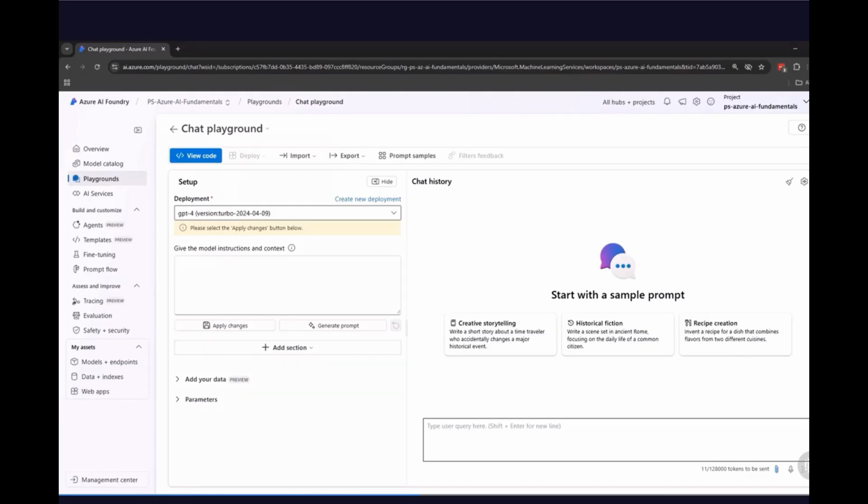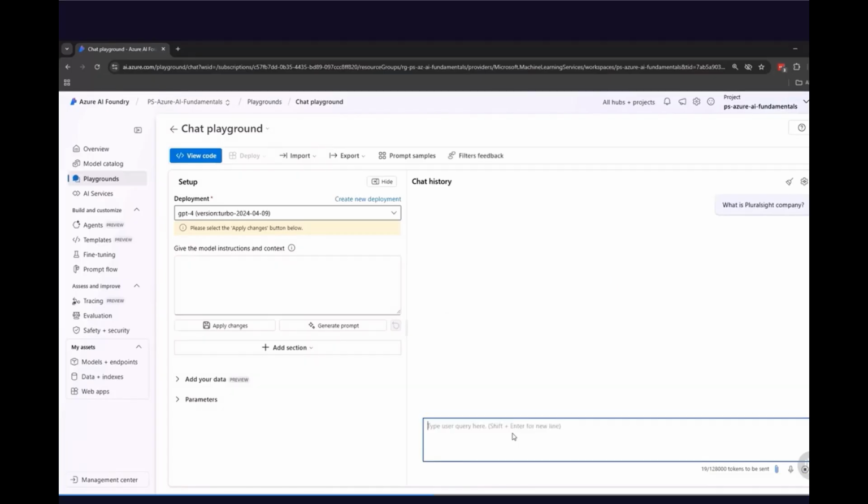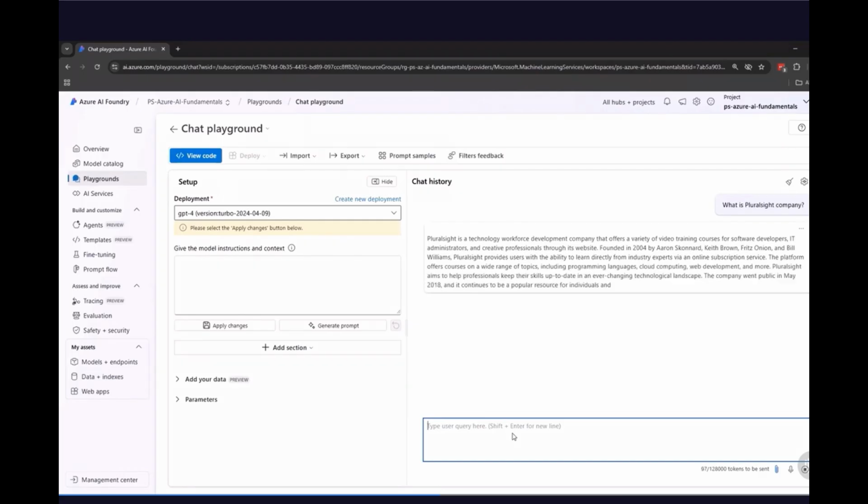Before we do it, let's ask just one question to this model. Let me type this simple question. What is Pluralsight company? And as we can see, within seconds, I have response from this model. And obviously, important fact is that this data is generally available. Everyone over the internet can look and discover what is Pluralsight. However, this model does not have access to our private data and files.